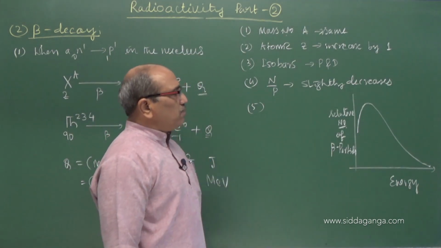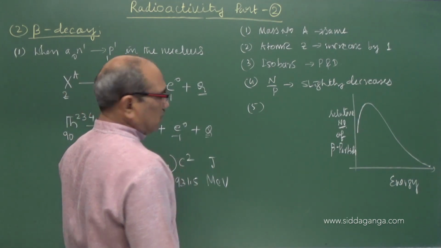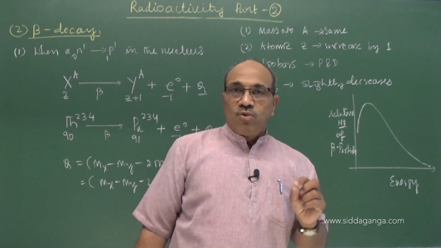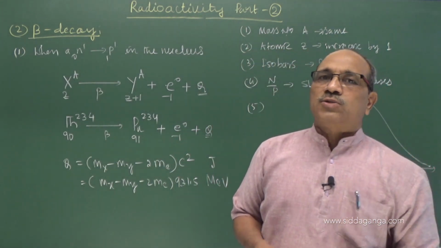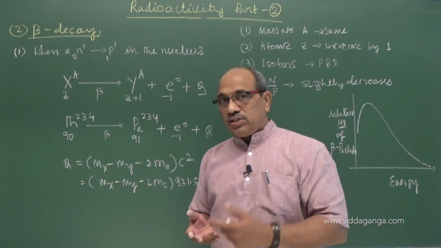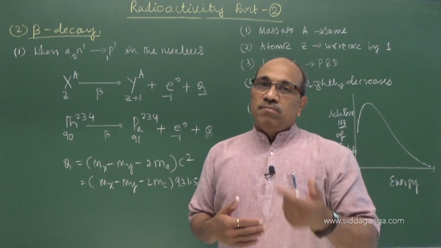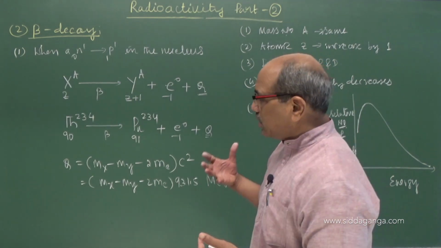Another point we see here is that a neutron converts into a proton. A nuclear reaction holds good only when certain conditions are satisfied: the law of conservation of momentum, energy, and proton number, neutron number, baryon number, and spin angular momentum, all these should be satisfied.